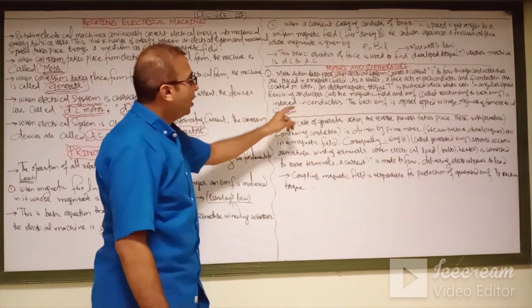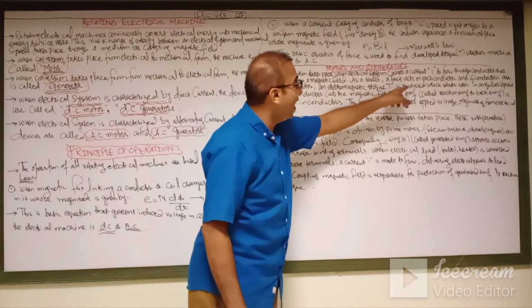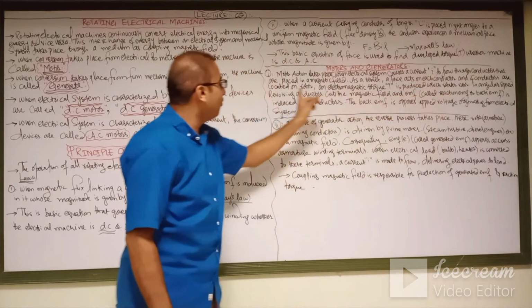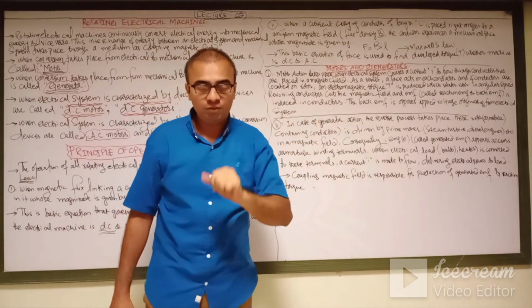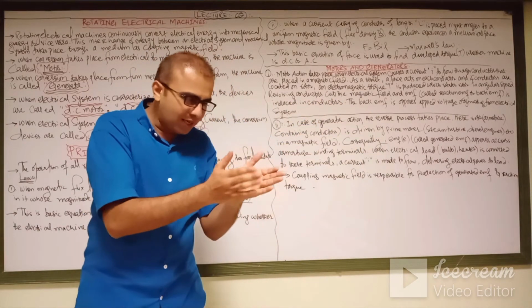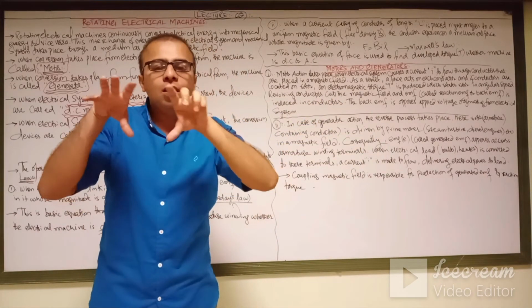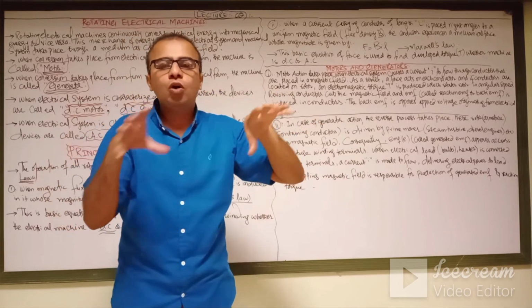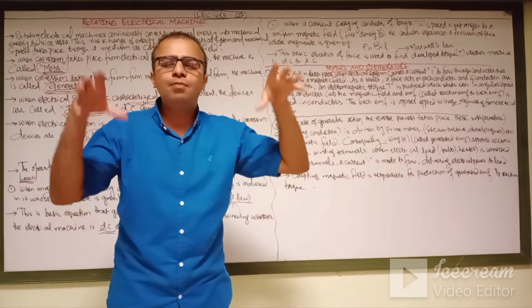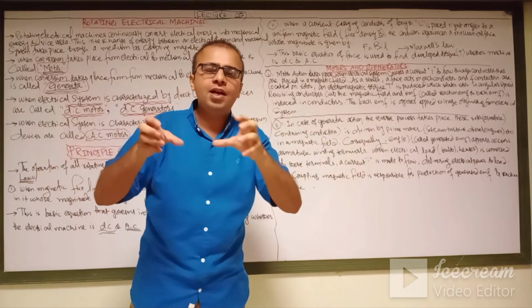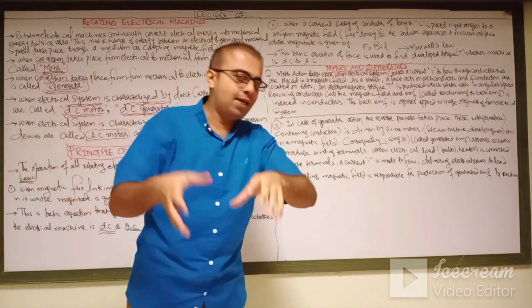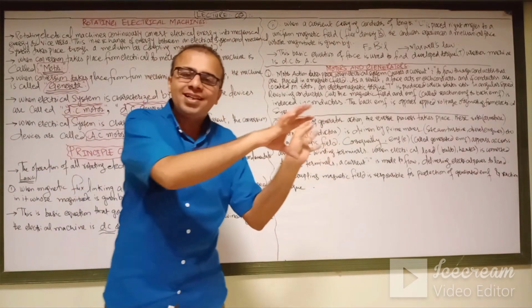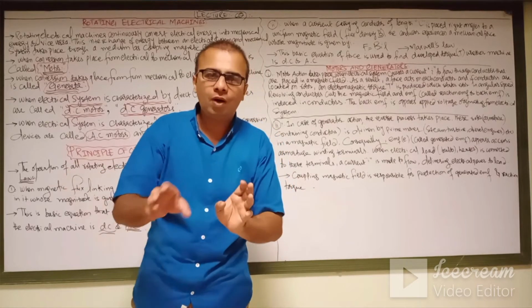Now, as a result, a force acts on each conductor, and the conductors are located on the rotor, because the rotor and the stator both comprise a number of conductors embedded in the slots of both the stator and the rotor. For example, when a stator is energized from the supply, what happens?